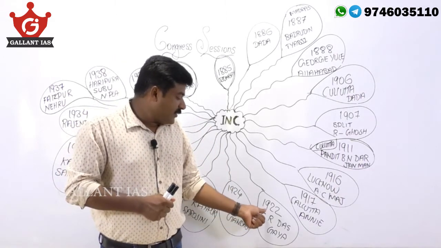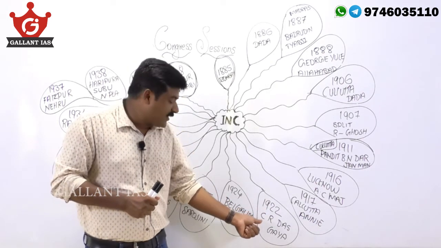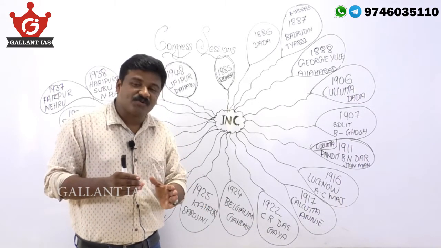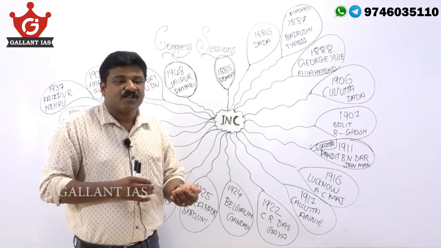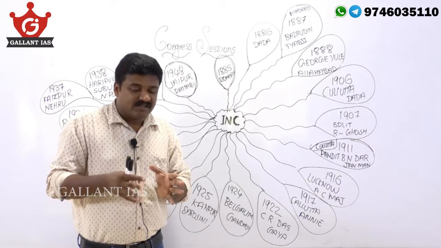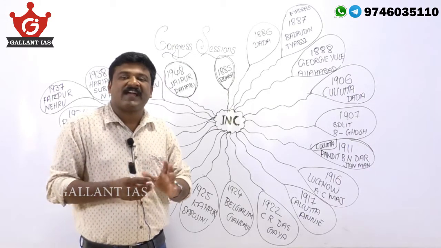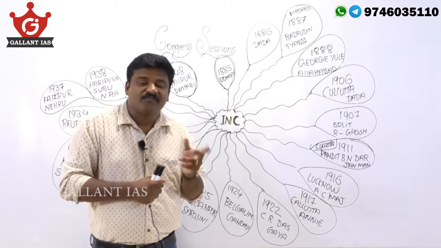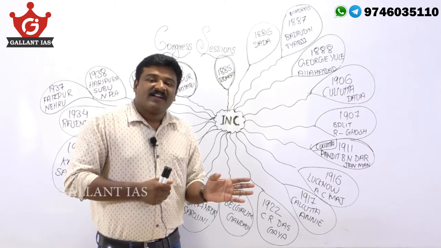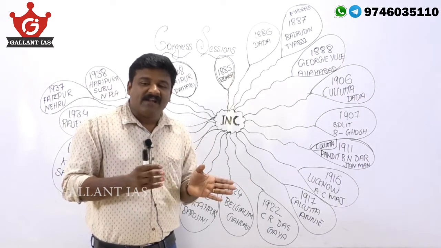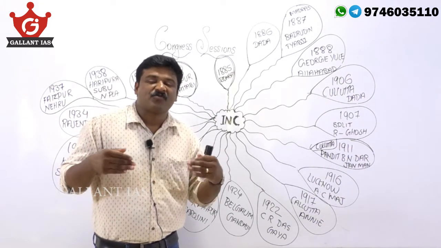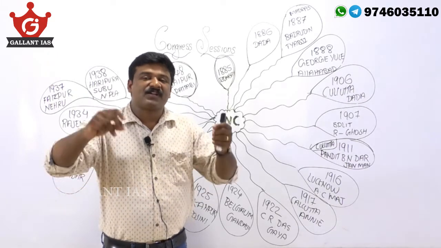Now, 1922, C.R. Das was the president. It was the Gaya session. Why is this session relevant? The next ideological split happened here: Swarajists, the pro-changers, and the no-changers. They clashed ideologically with the orthodox Gandhians, because the Swarajists believed that after the suspension of the Non-Cooperation Movement, we must enter the legislative councils and contest elections.